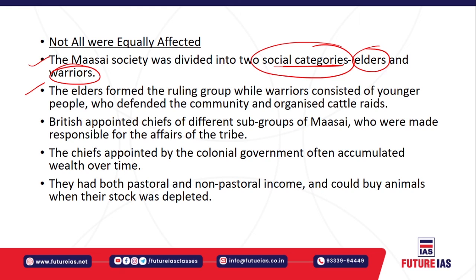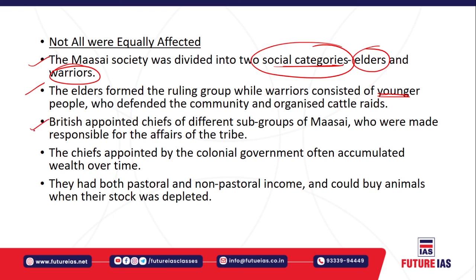What the younger population generally does in any society, they used to defend the community. They used to organize the cattle raids, right? In that they used to capture the cattle. There were a lot of other activities also performed by the young people. So elders were generally the ruling group, and warriors consisted of the younger people.